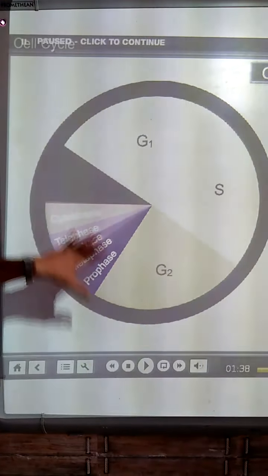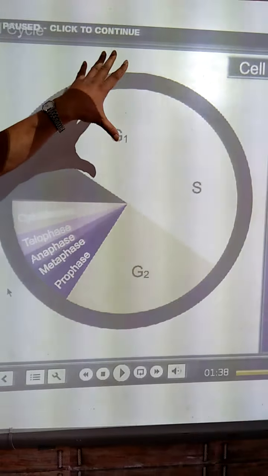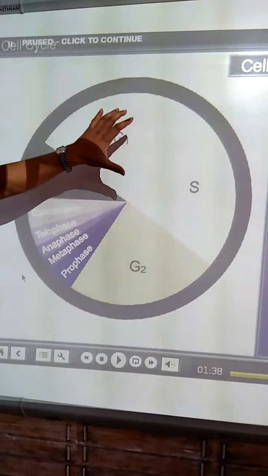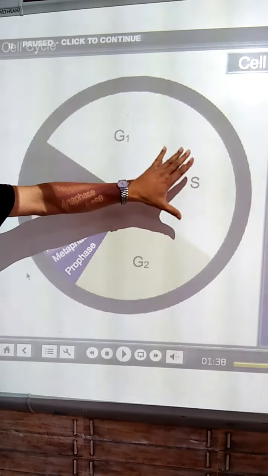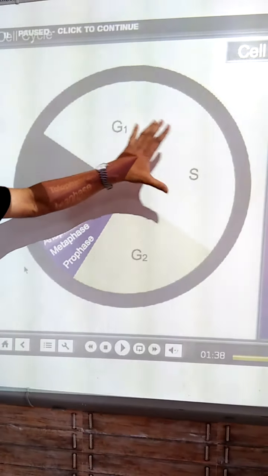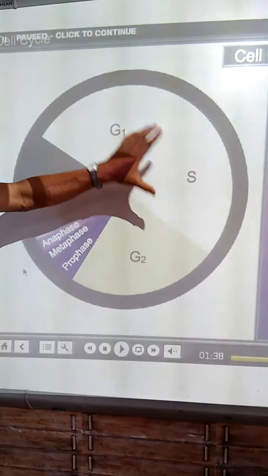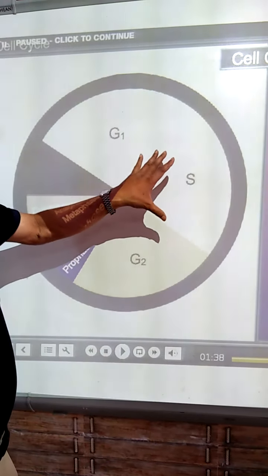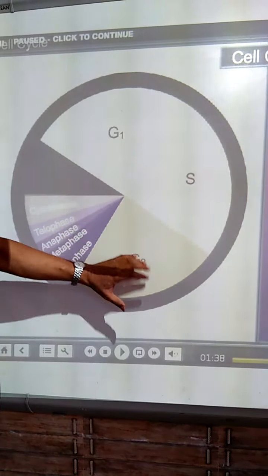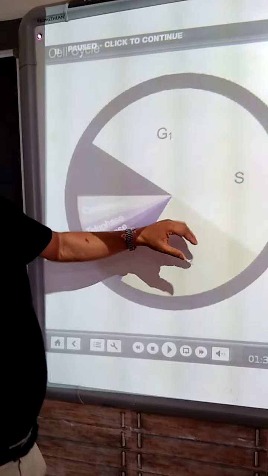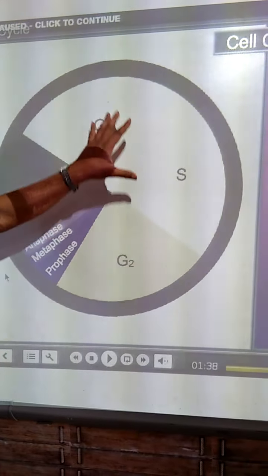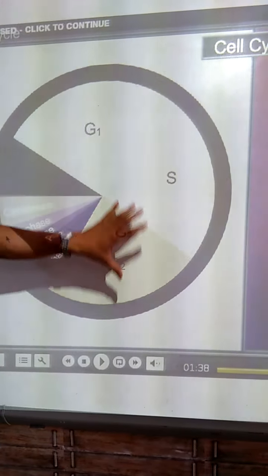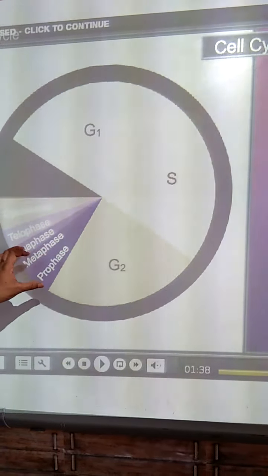Now what happens during this phase? Here generally for the production of the chromosome, various proteins are being synthesized in this phase. S phase is called the synthesis phase, where the replication of the DNA takes place and the DNA doubles itself. G2 phase is another phase where various other proteins like the histone proteins are made and the formation of the RNAs also takes place.